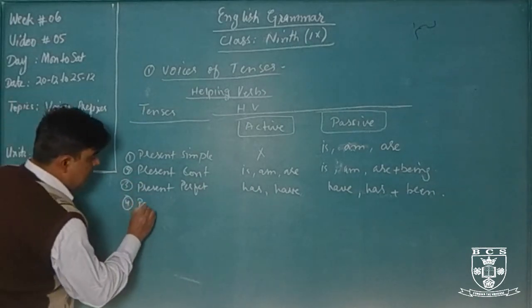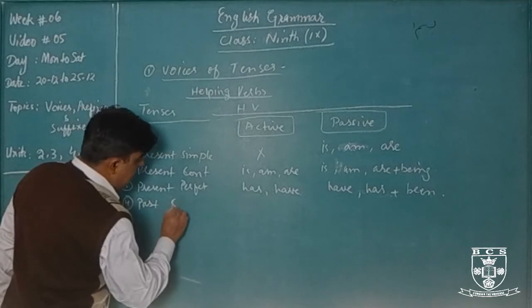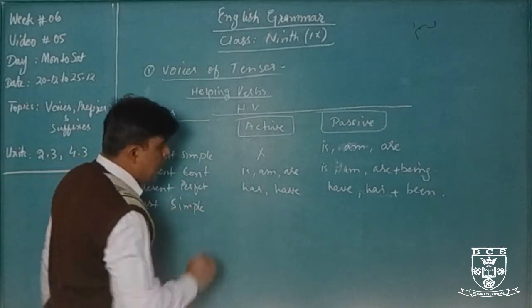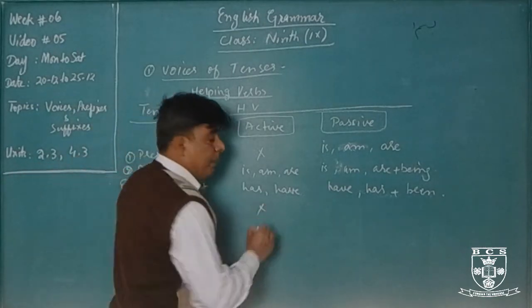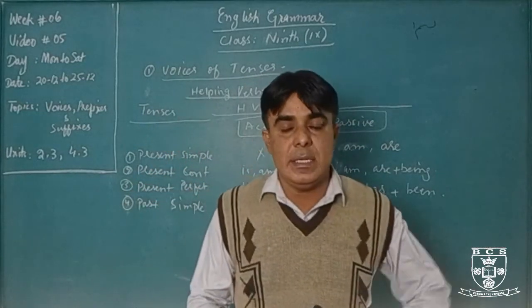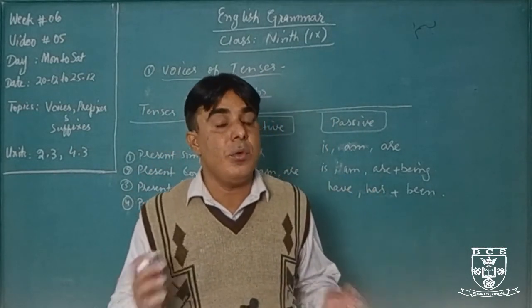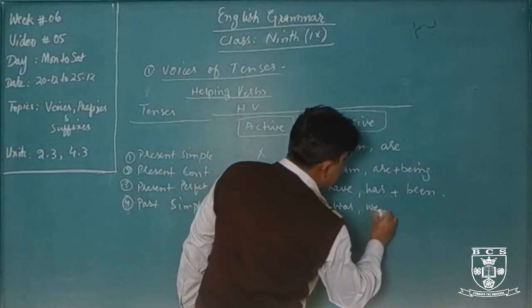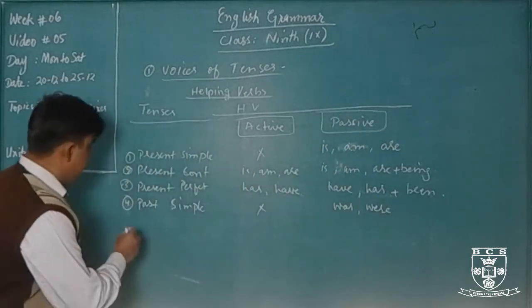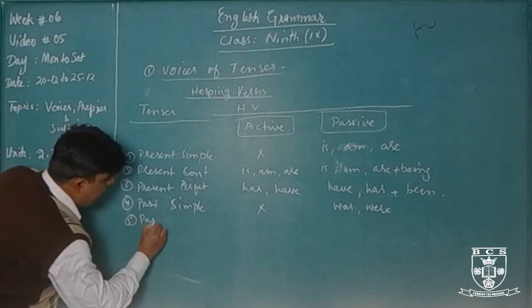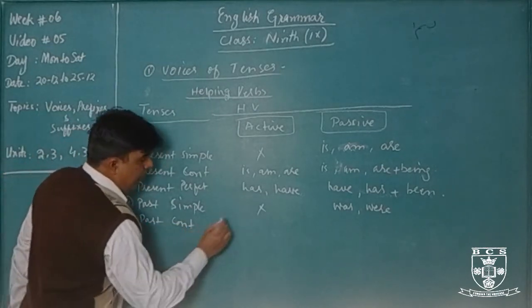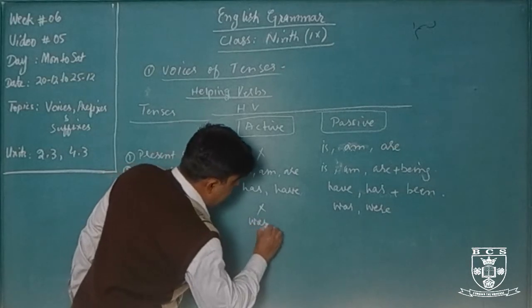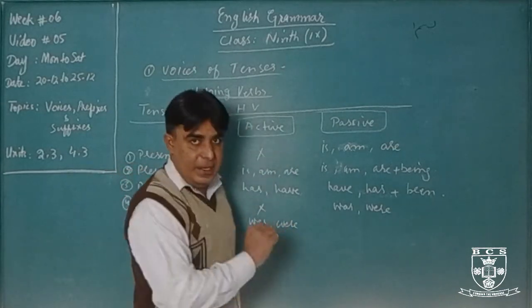Next is past simple. No helping verb. Present simple and past simple sentences, both these tenses have no helping verbs in active voice. And in passive, was, were. Past continuous, active voice helping verbs: was and were.